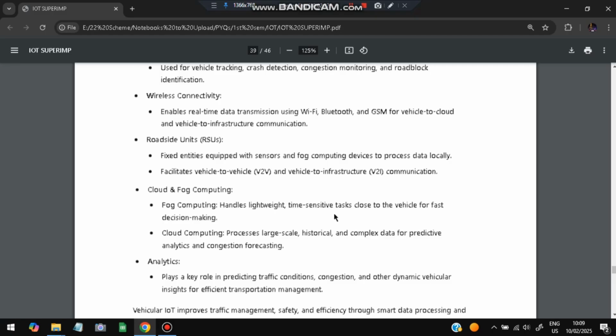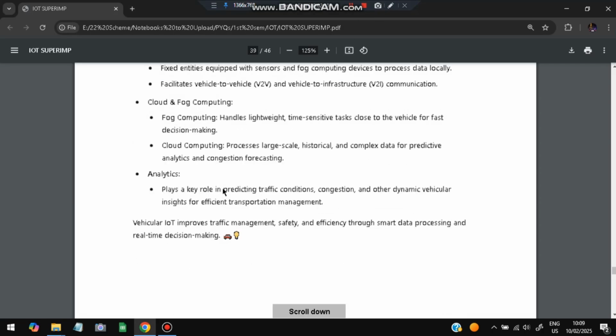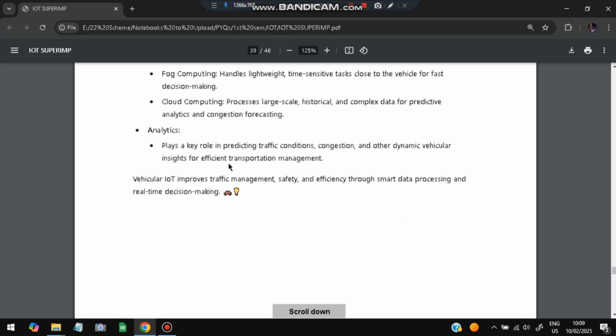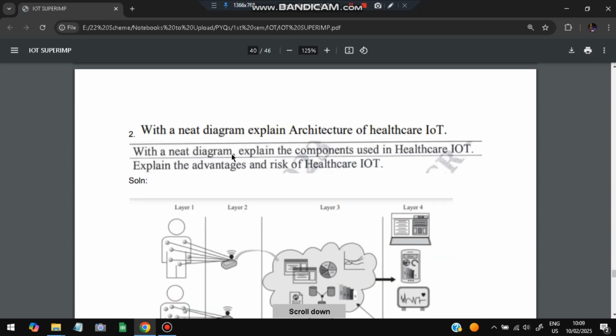Next is cloud and fog computing. Fog will handle the lightweight, time sensitive tasks. Cloud will handle the large scale and complex data. Okay, analytics plays a key role in predicting traffic conditions, congestion, and other dynamic vehicular conditions. So after getting all the data, we will apply algorithms to find out the analytics. Okay, so that we can make the traffic and all more efficient.